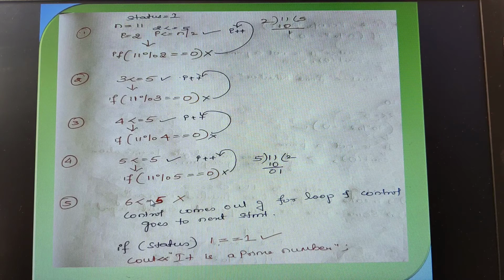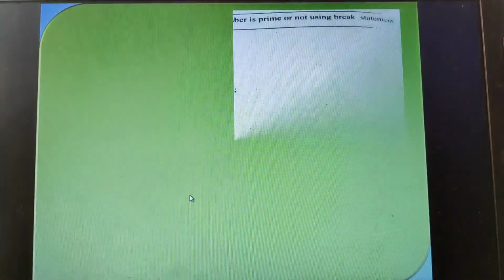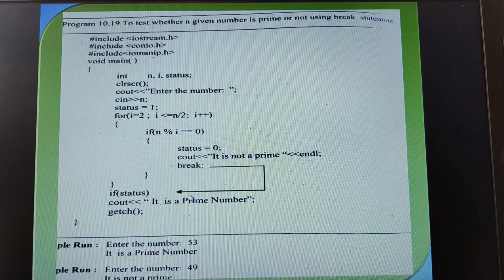Now 6 is less than or equal to 5? The condition is false. Once the for condition is false, look at the program here. Once this for condition is false, children, it will never make an entry into the if. Once the condition is false, the control comes here. Because 6 is less than or equal to 5 is being checked, the condition is false, so it will not enter. In fact, the loop fails and the control goes out of the statement.